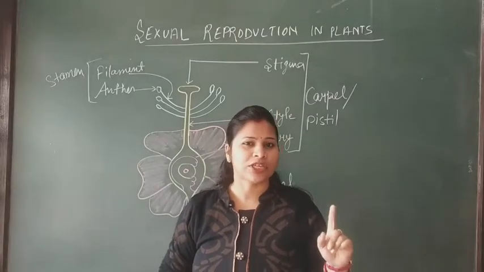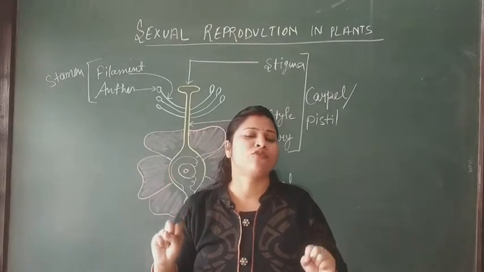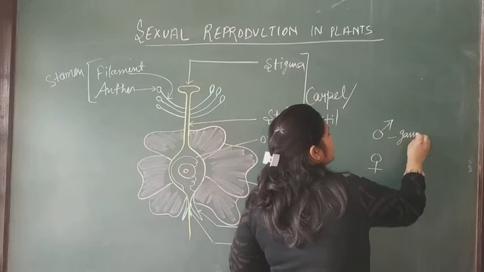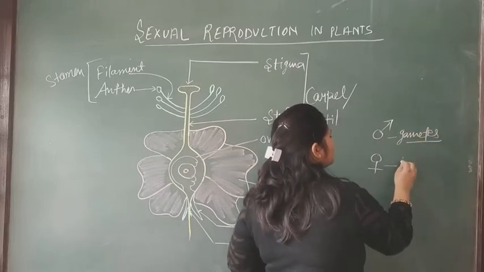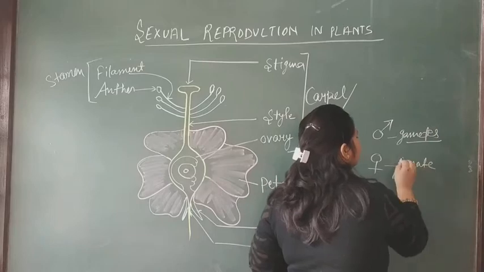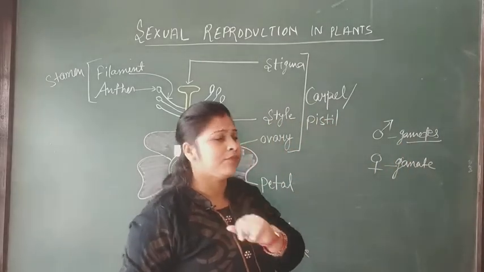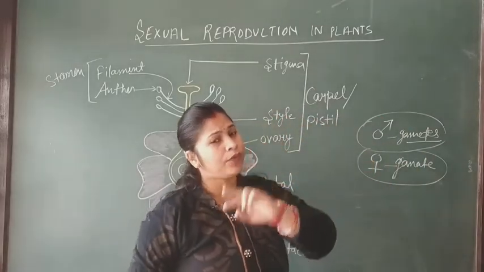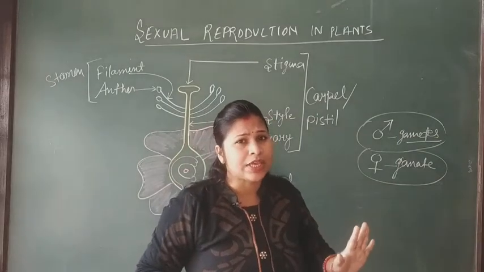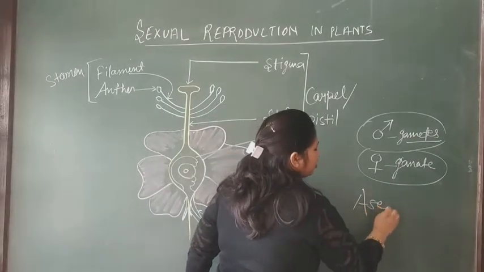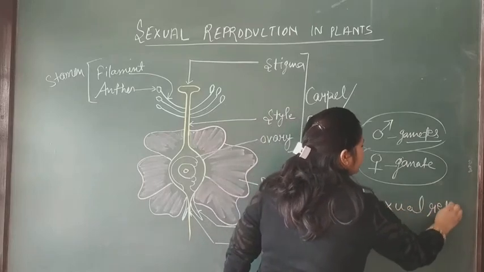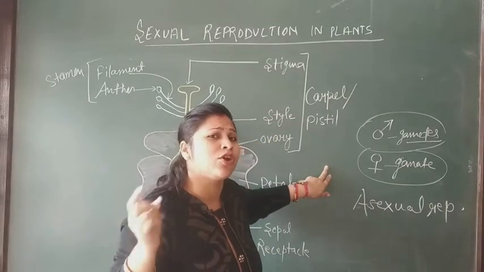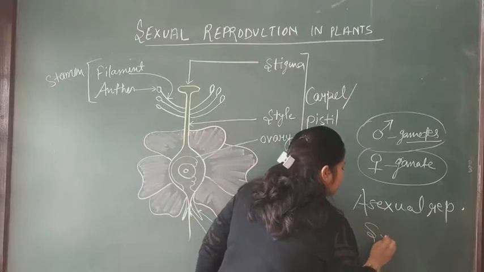And for the process of reproduction, there are two gametes required: male gametes and female gametes. Right. So the mode of reproduction is of two types. If only one gamete, either male or female, is able to reproduce, then it is called asexual reproduction. And if both the gametes are involved in the process of reproduction, then it is called sexual reproduction.